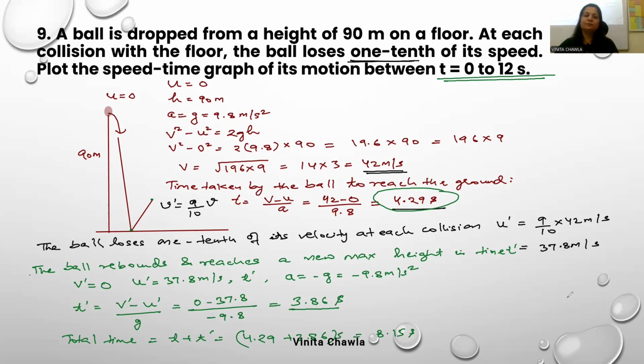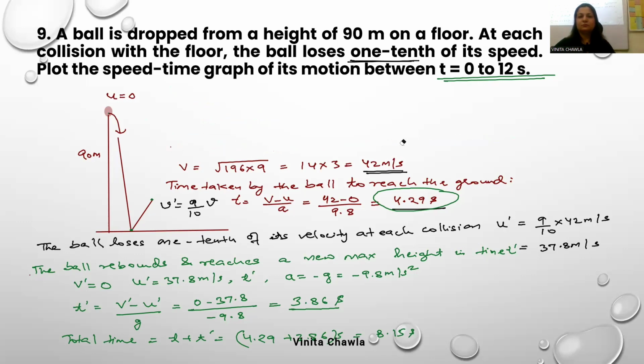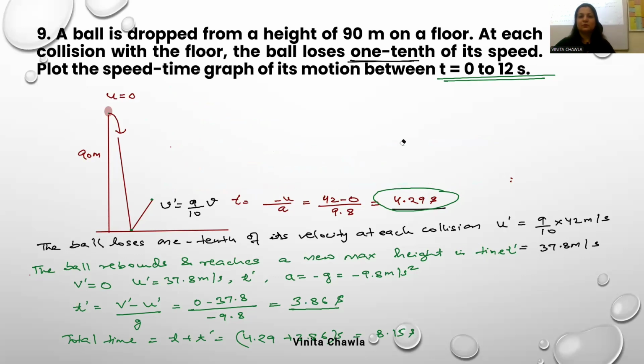ठीक है. Okay, again this ball has reached here. Now again we will consider the downward motion towards the ground. To derive this, consider the downward motion now.